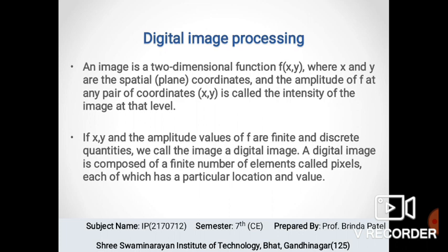The amplitude of f at any pair of coordinates (x,y) is called the intensity or gray level of the image at that point. The value of f(x,y) at any point gives the pixel value at that point of the image. If x, y and the amplitude values of f are all finite and discrete quantities, we call that image a digital image. A digital image is composed of a finite number of elements called pixels, each of which has a particular location and value.